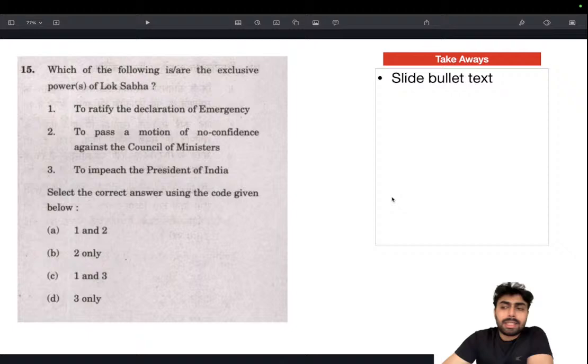Which of the following are exclusive powers of Lok Sabha? Okay, again, exclusive powers of Lok Sabha. One, to ratify the declaration of emergency. Two, to pass a motion of no confidence against the Council of Ministers. Three, to impeach the President of India.